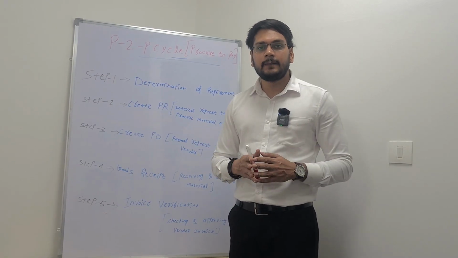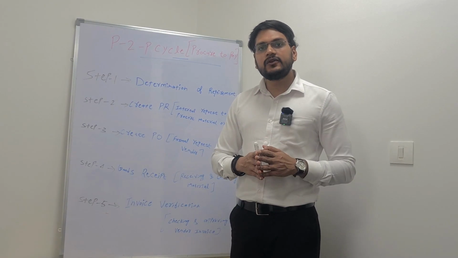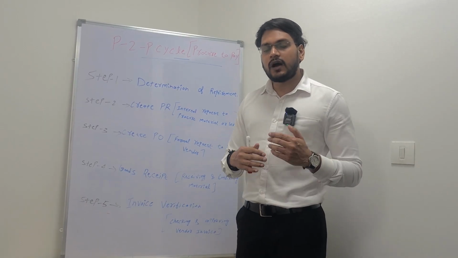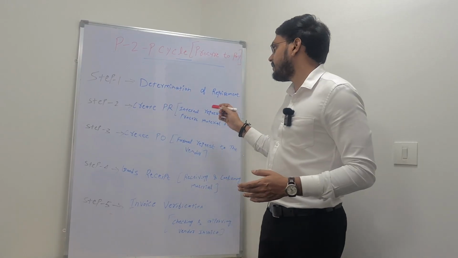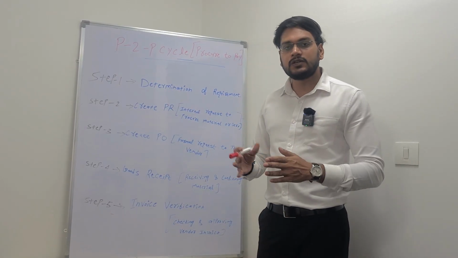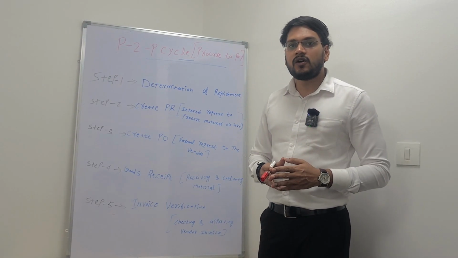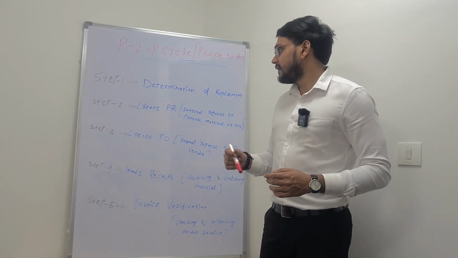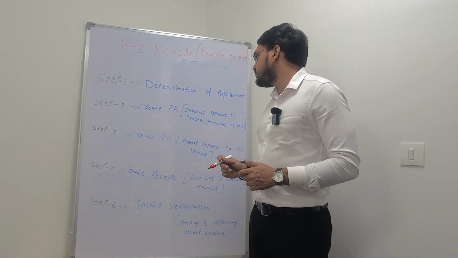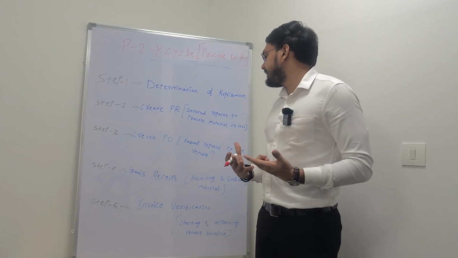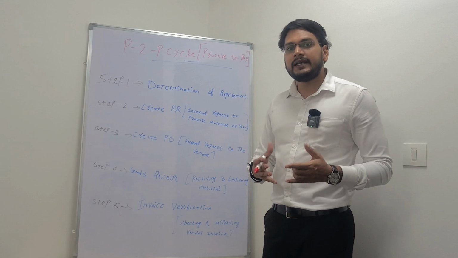A purchase requisition is an internal document. After determining the requirement, they come to know they require 50 kg of raw rubber, so they create a purchase requisition, and this is an internal request to procure a material.